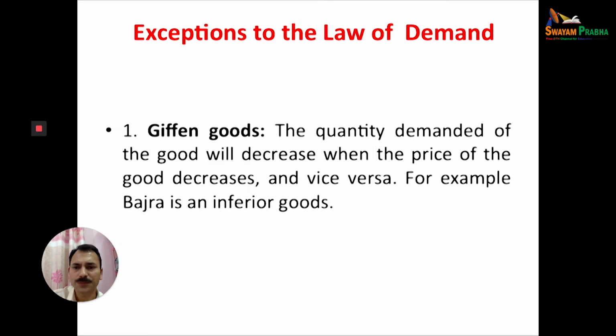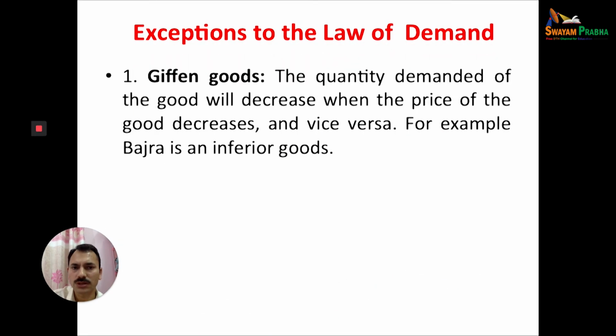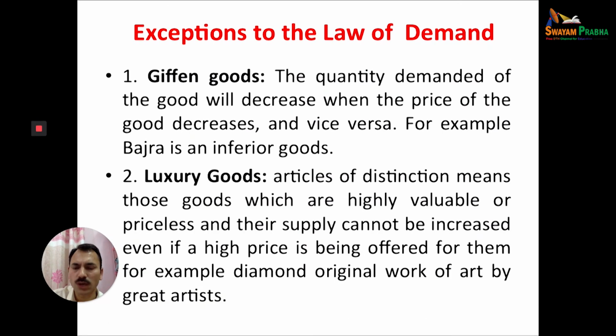For example, Giffen goods, where the quantity demanded will decrease when the price of the commodity decreases, and vice versa. For example, low quality goods, luxury goods, articles of distinction, meaning those goods which are highly valuable,